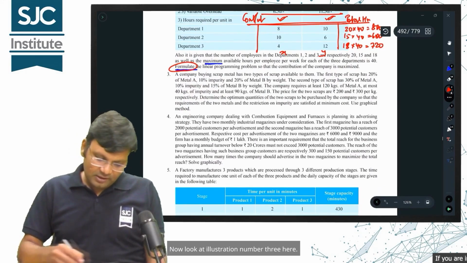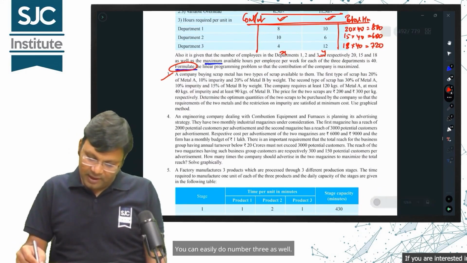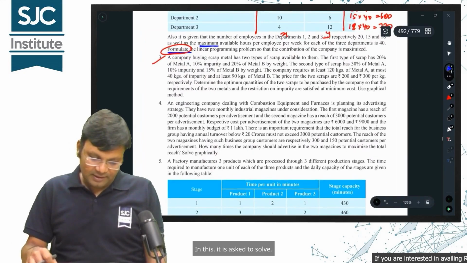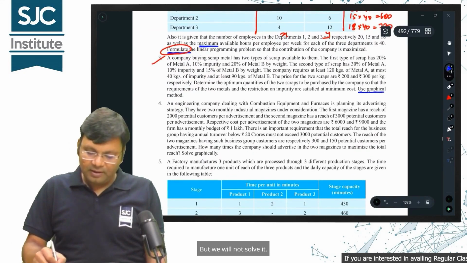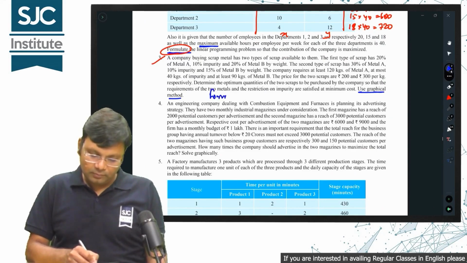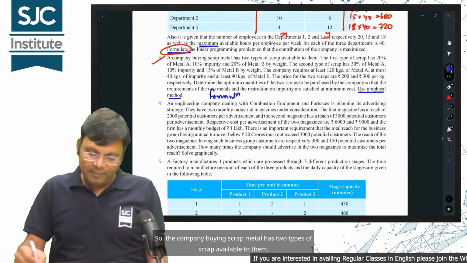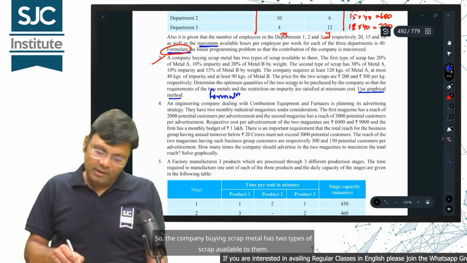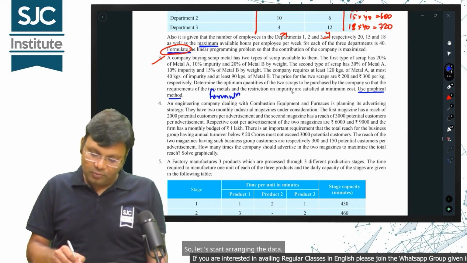Now look at illustration number 3 here. You can easily do number 3 as well. In this, it is asked to solve. But we will not solve it. We will only do the formulation. So, the company buying scrap metal has 2 types of scrap available to them. So, let's start arranging the data.